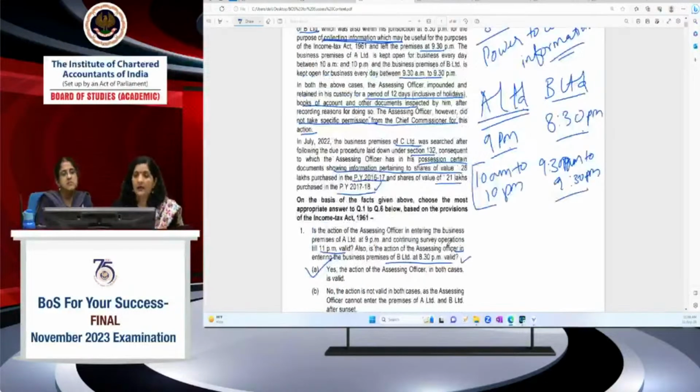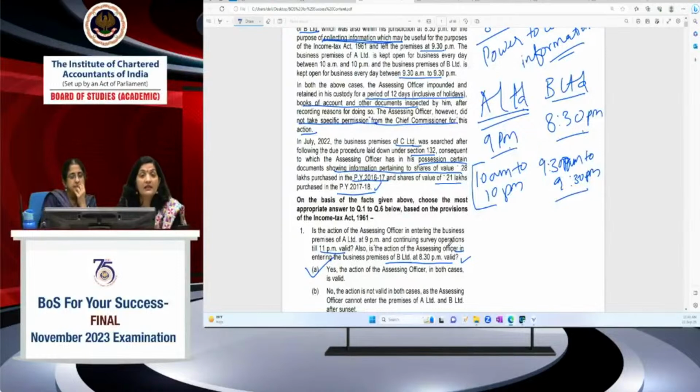Here, what is given in the case scenario is that the assessing officer impounded and retained in his custody for a period of 12 days. In the case of survey, you are permitted to retain or impound the books of accounts. But in the case of power to collect information, the income tax authority doesn't have the power to retain or impound the books of accounts. So they cannot do it even for a single day, right? Further, also keep in mind that the period here is 12 days, which is inclusive of holidays. So it is of course less than the 15 days period. So it is permissible. They can do it without seeking the approval of any higher authorities.